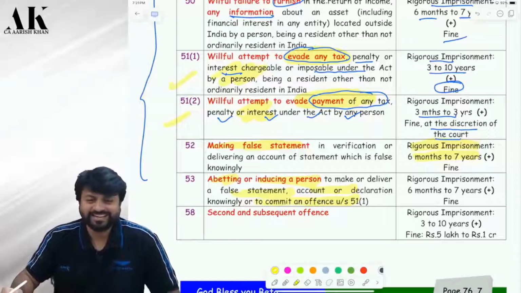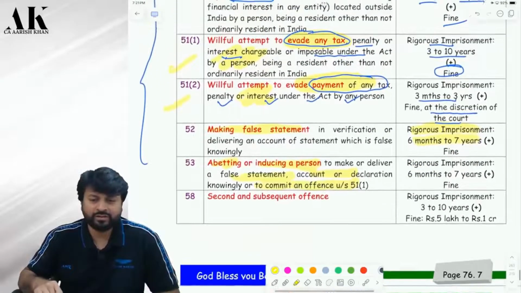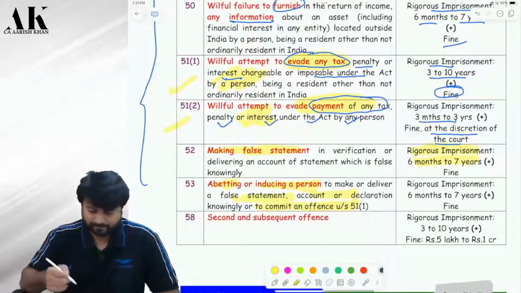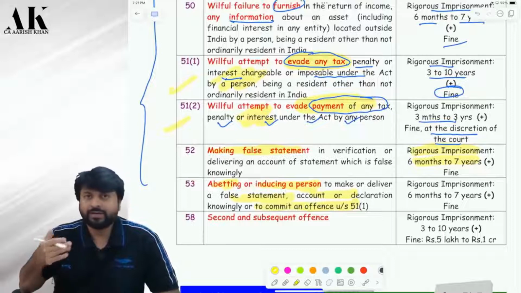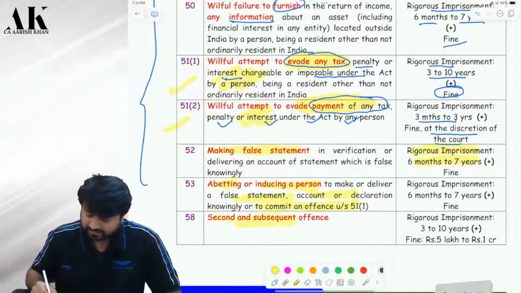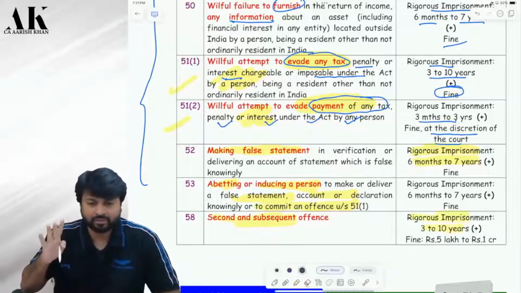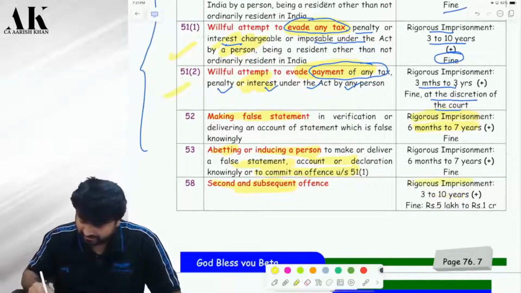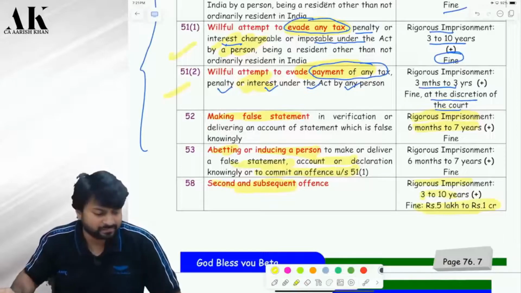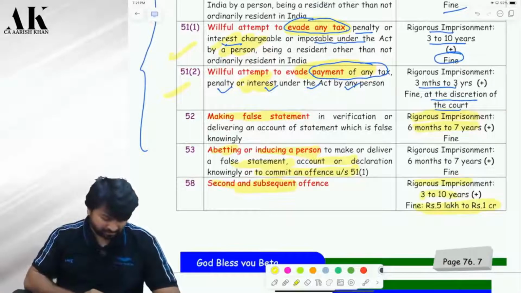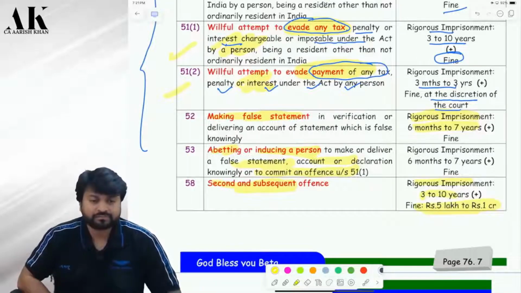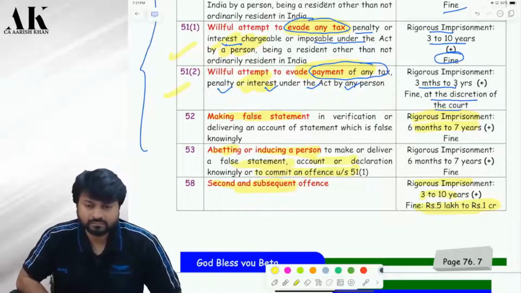Now, if you are found under the black money law for the second and subsequent offense, then rigorous imprisonment. First time, it's okay. Second time, you will be liable for separate rigorous imprisonment and separate penalty of 5 lakh to 1 crore rupees. At one time, they will excuse you. Limit for fine is 5 lakh to 1 crore rupees. In all the four cases, there's no limit for fine, sir.